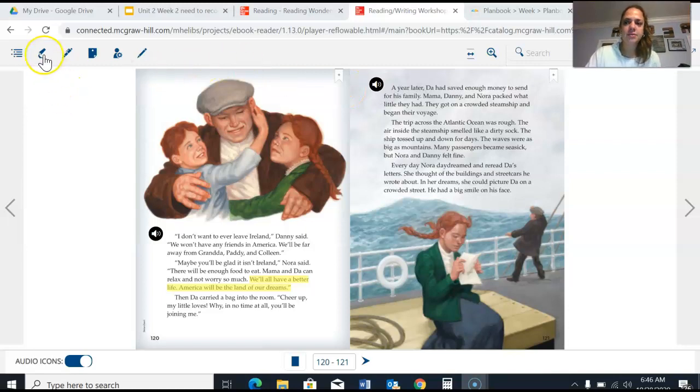Well, right here, they've been dreaming of a new life to move to America. And what does a character say or do? Well, Da had saved enough money to send for his family. And then Mama, Danny, and Nora packed what they had and began their voyage. These are actions that the character's taking to find a better life, to follow through on their dream. I just need this highlighter to work a little bit here.